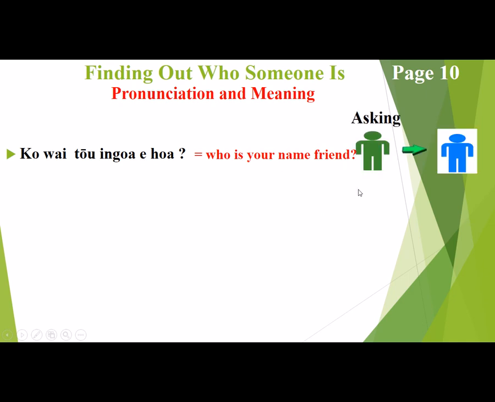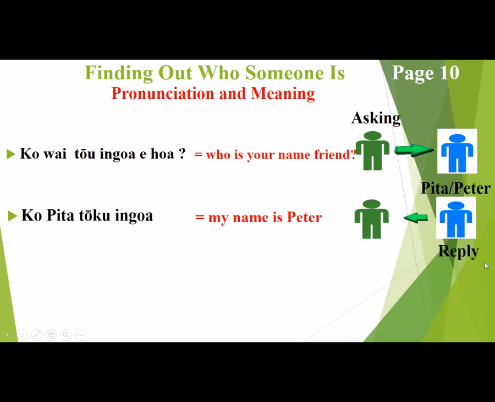And so once again, the green person, we'll call him the Hulk today, is talking to the blue guy. And so, ko Peter tōku ingoa is the reply, which means my name is Peter. So Peter is replying that his name is Peter.